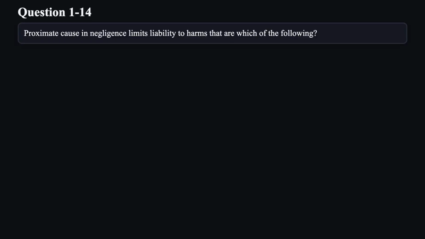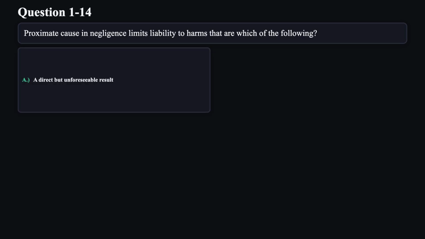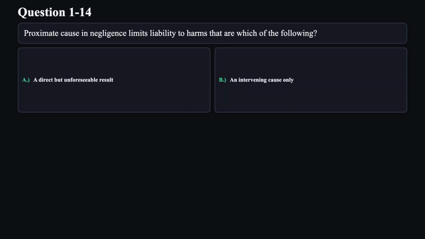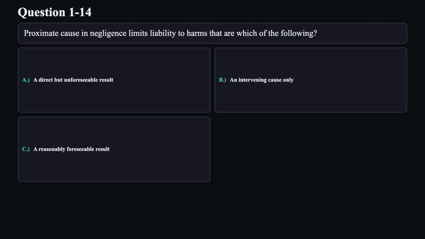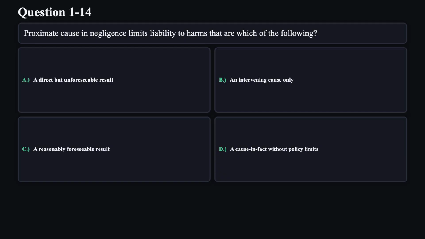Question 14. Proximate cause in negligence limits liability to harms that are which of the following? A. A direct but unforeseeable result. B. An intervening cause only. C. A reasonably foreseeable result. D. A cause in fact without policy limits.